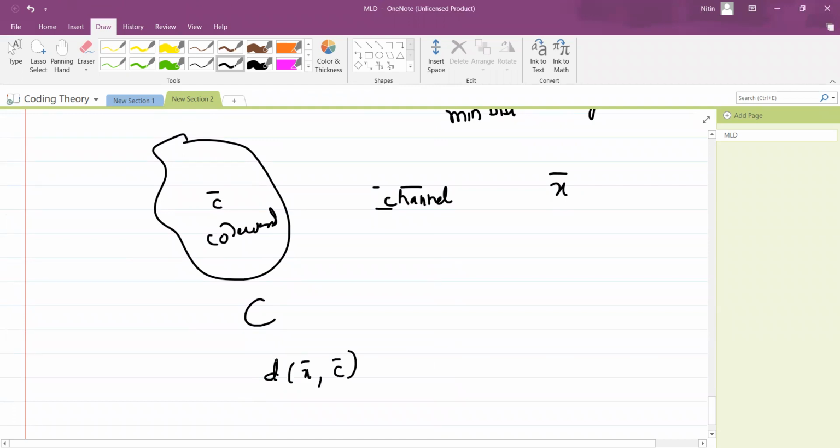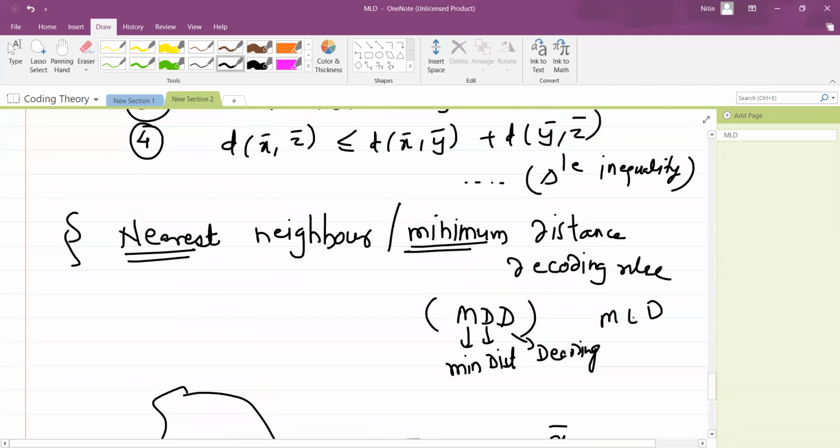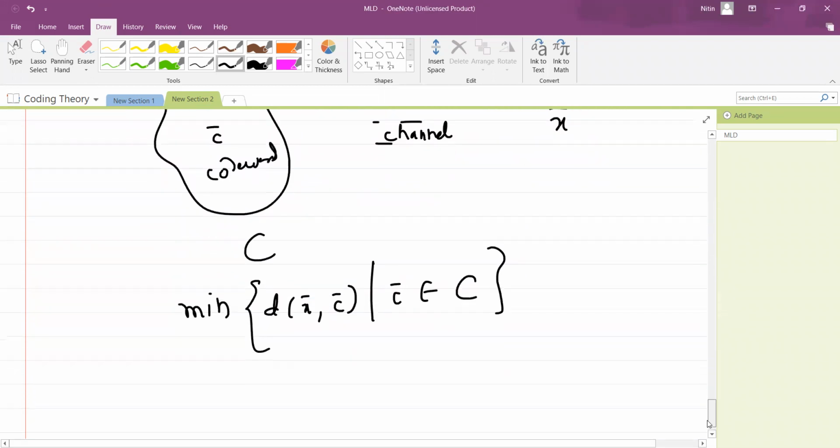We will collect all such distances. That means suppose C contains, let's say, 10 fellows, c1, c2, up to c10. Then we'll find out d of x bar comma c1 bar, then d of x bar comma c2 bar, then lastly d of x bar comma c10 bar, and we'll just collect them in one set such that this c bar belongs to C, and we will find out its minimum. Why minimum? Because the rule says minimum distance decoding. That's why we are doing it like this.